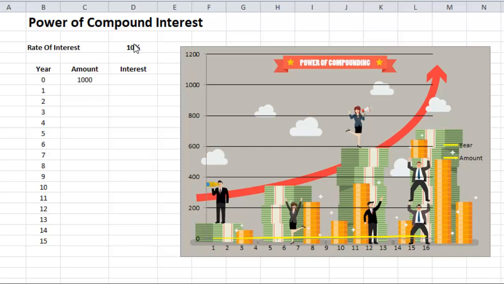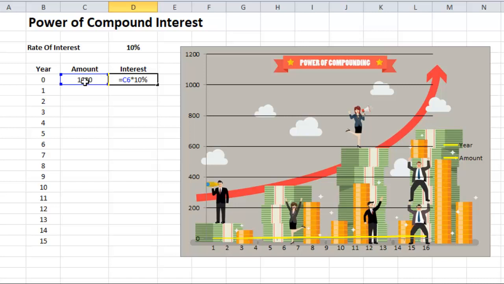Imagine that the bank where you are investing your money is offering 10% interest, and you are depositing 1000 rupees at the starting of the year. Let us calculate the interest by applying the formula, the amount multiplied by interest, which is nothing but 10%.